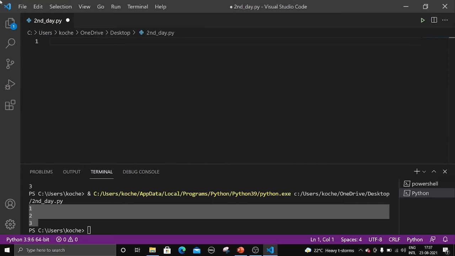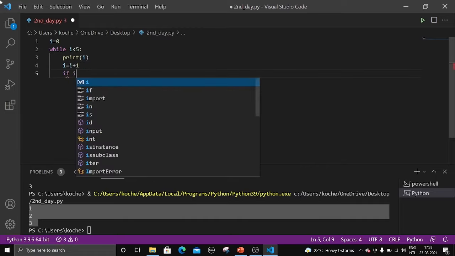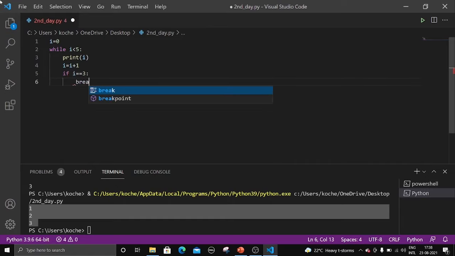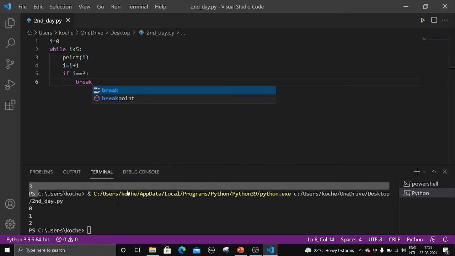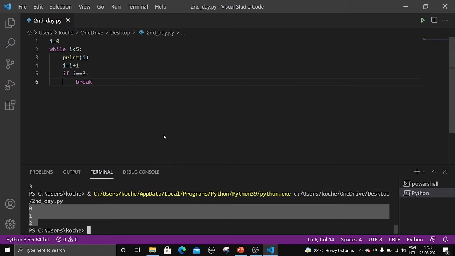So let us take a variable i equal to 0. While i is less than 5, print i. i equal to i plus 1. If i double equal to 3, break. Now Control S and let me run it. We got 0, 1 and 2, right?